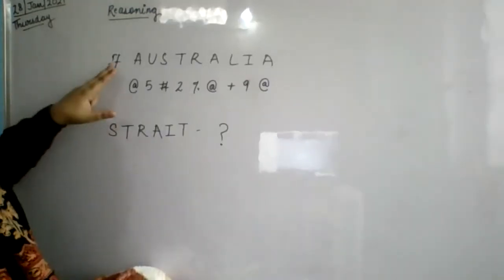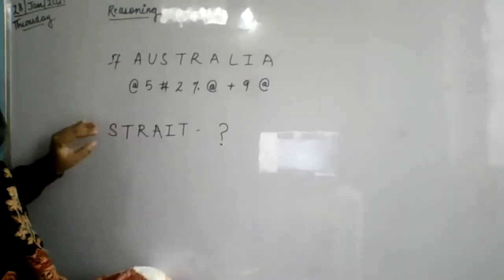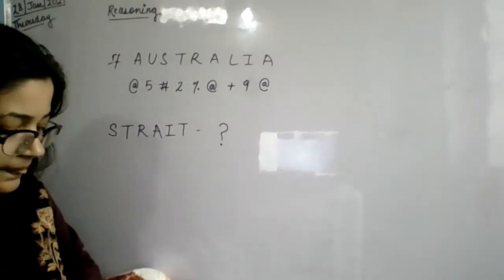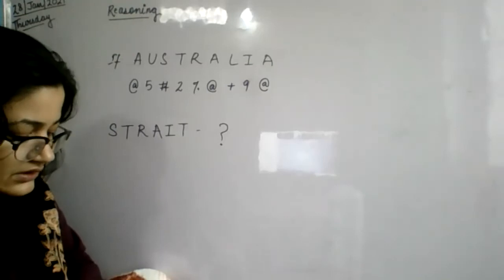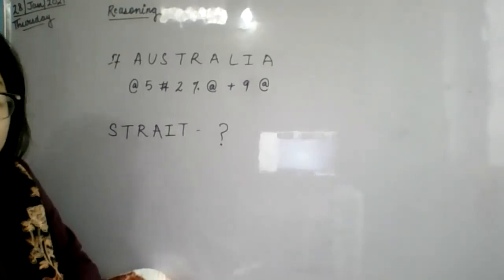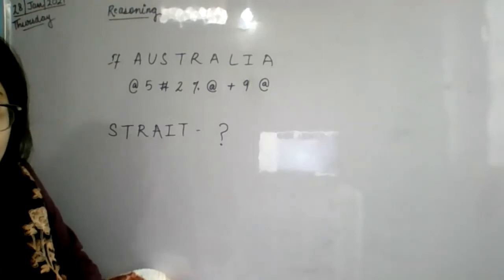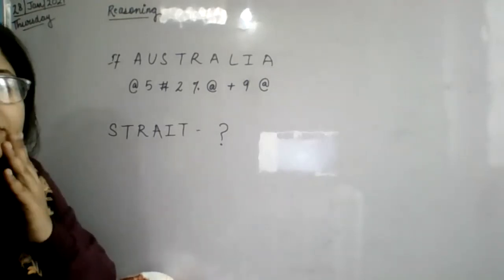If Australia is coded as like this, then how will you code STRAIT, straight? What will be the code of straight?